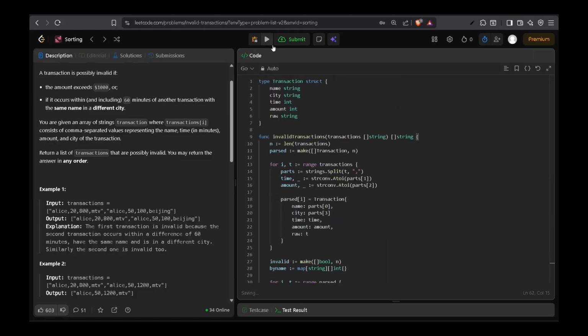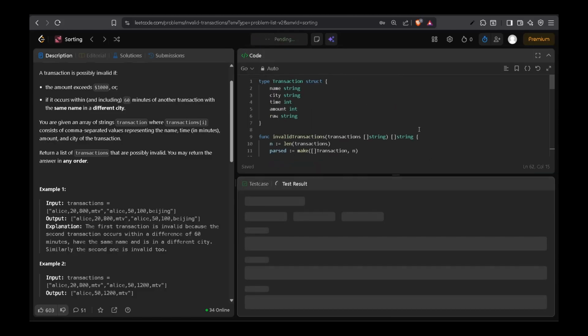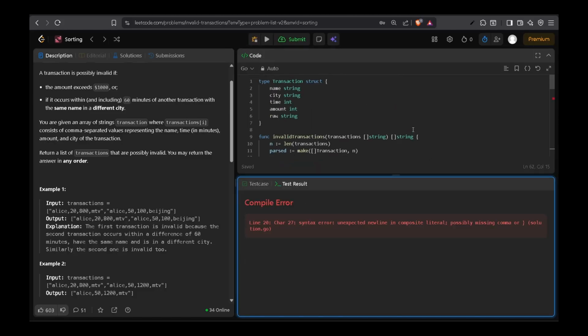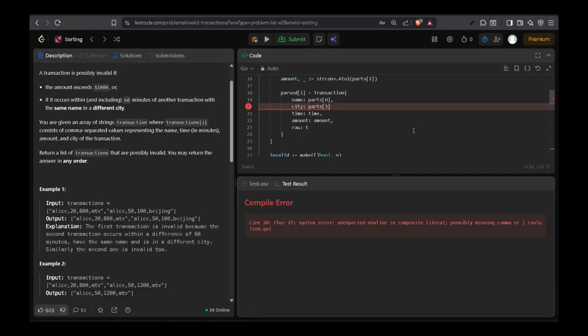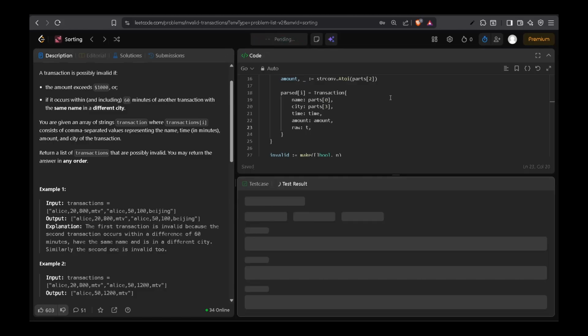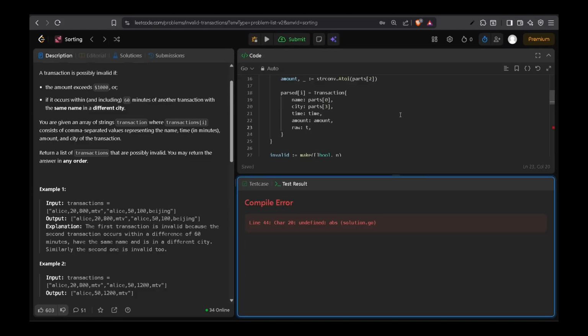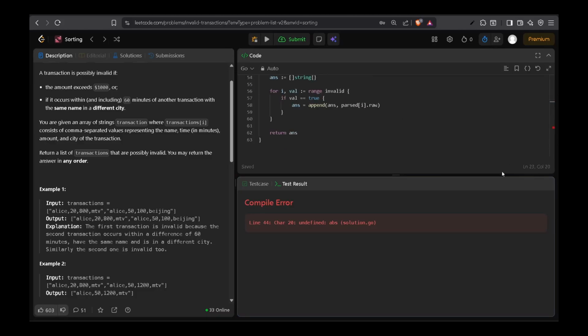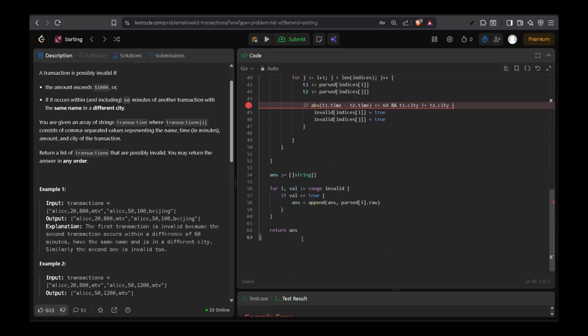Okay, so let's see if it works or not. Okay, I forgot a comma. Okay, I forgot to write the absolute function.